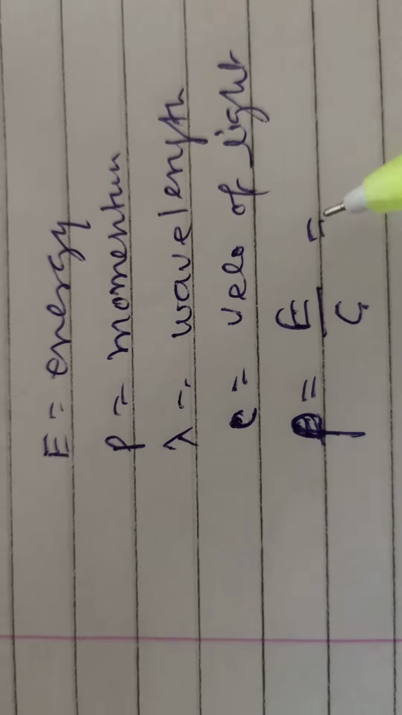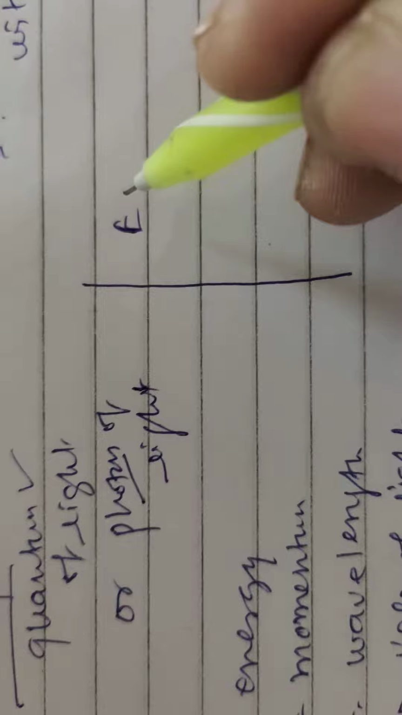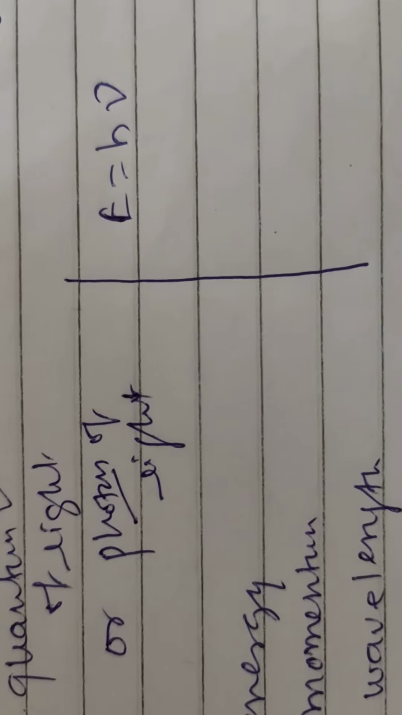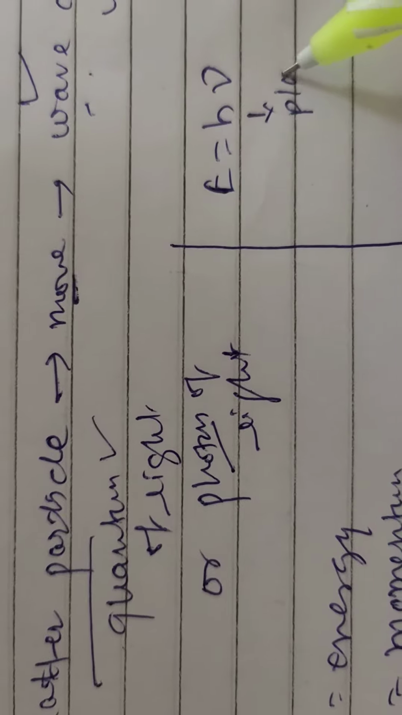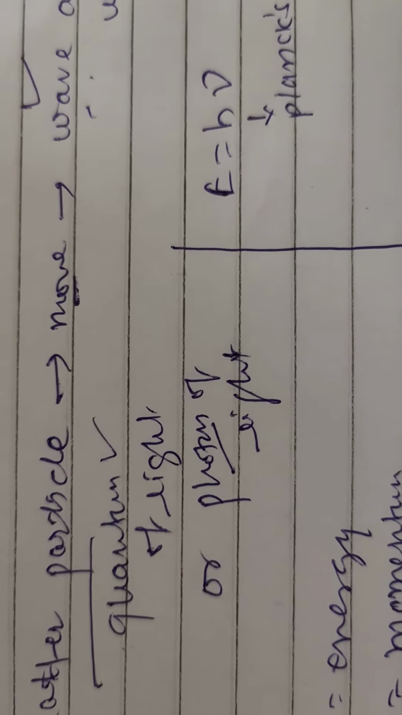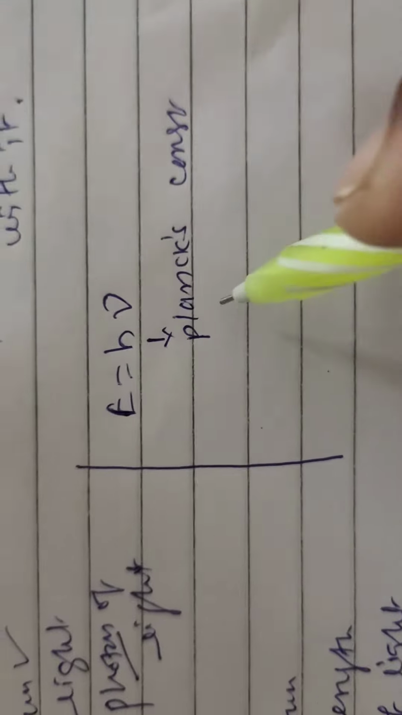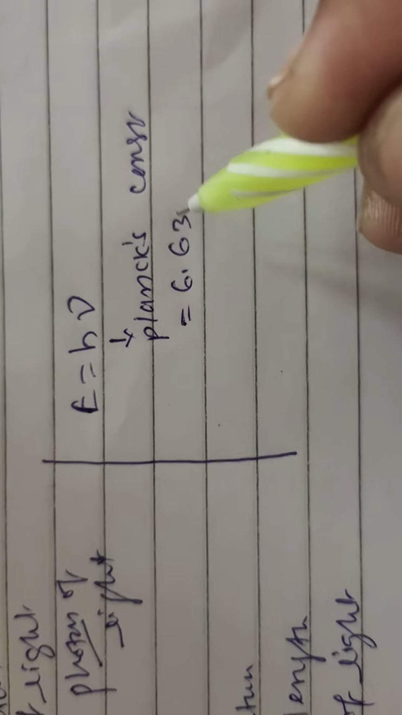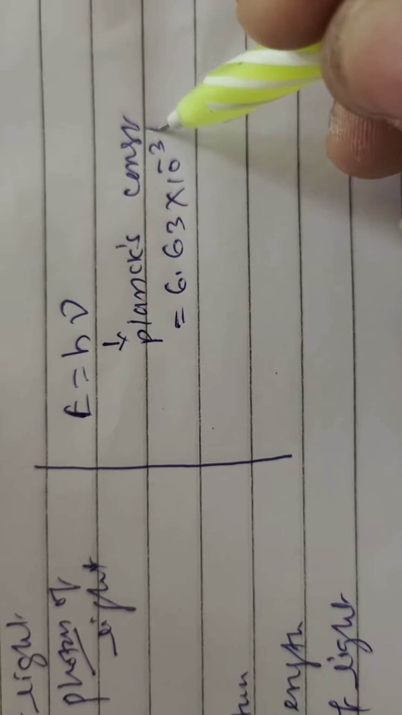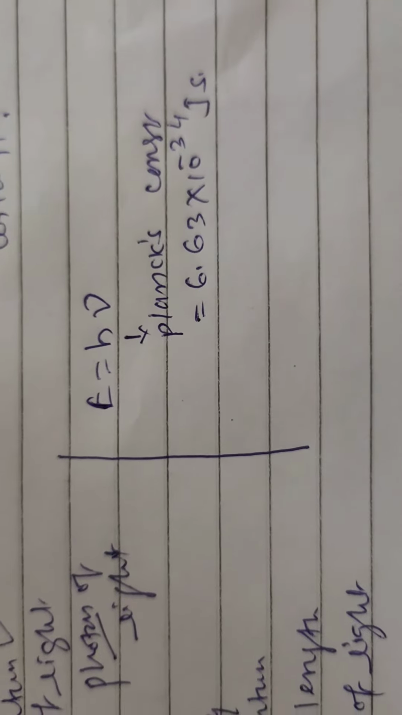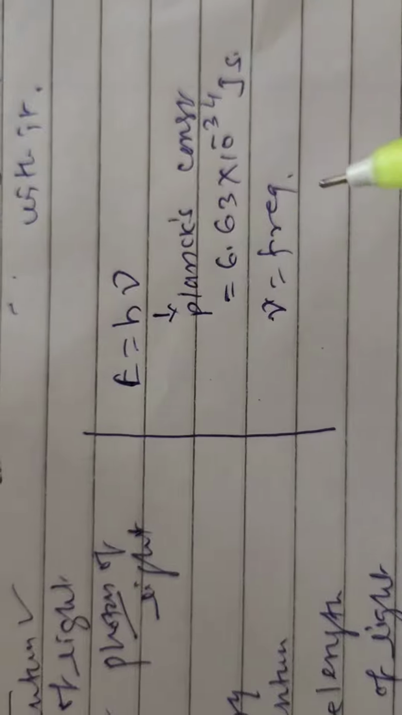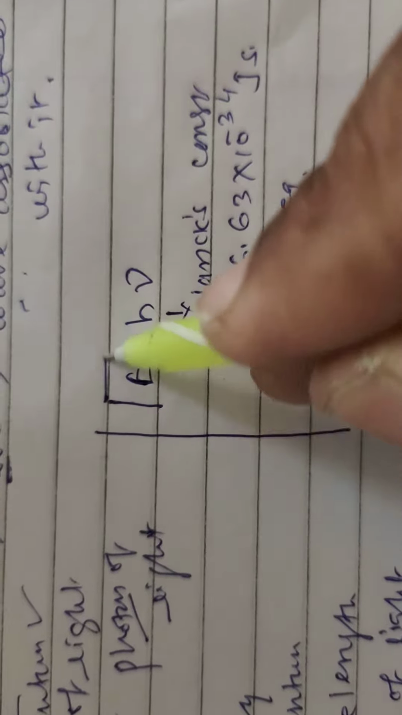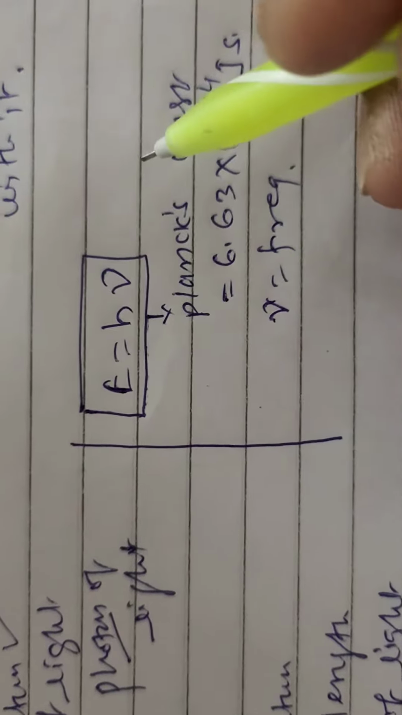But this particle is associated with a wave having energy E equal to h into nu. In this formula, h is called the Planck constant, and it has the value 6.63 into 10 to the power minus 34 joule second. Nu is the frequency. Therefore, the energy is equal to h into nu.